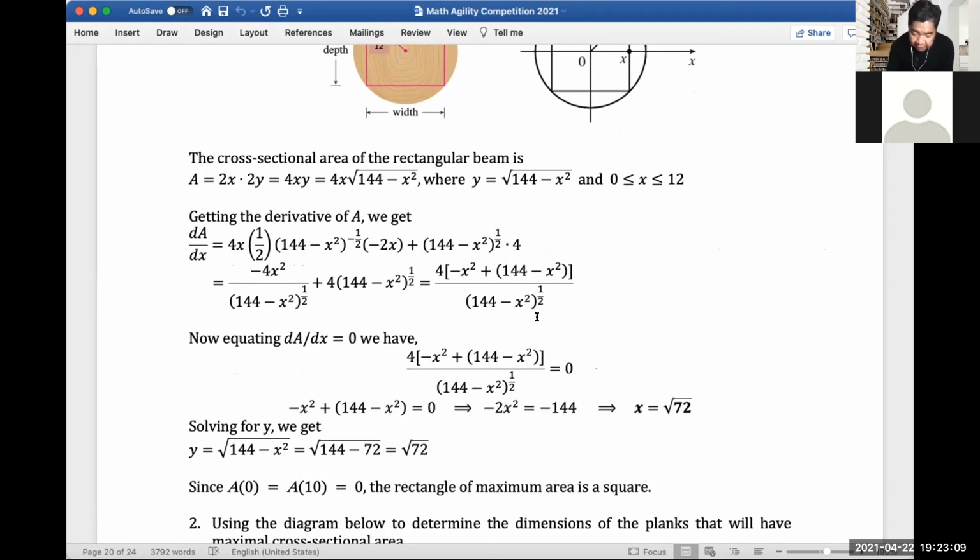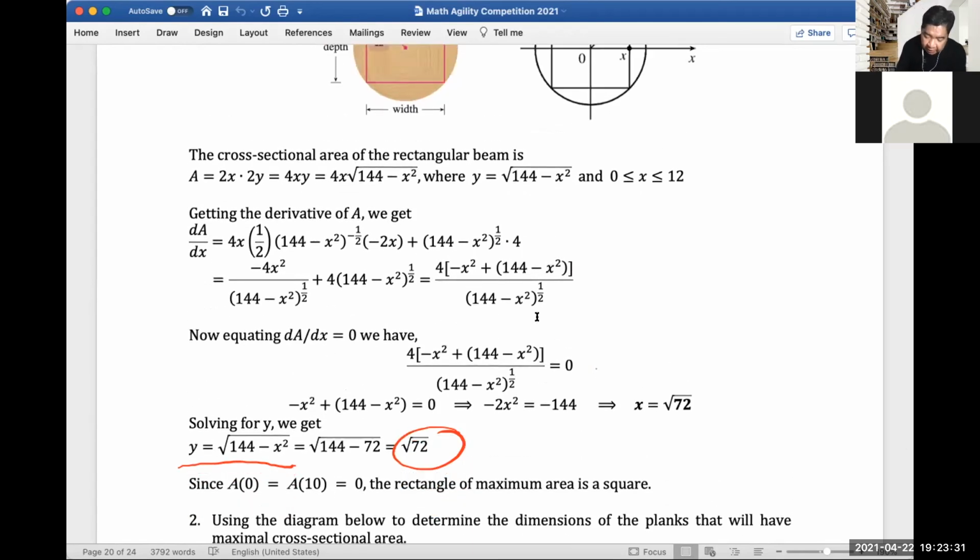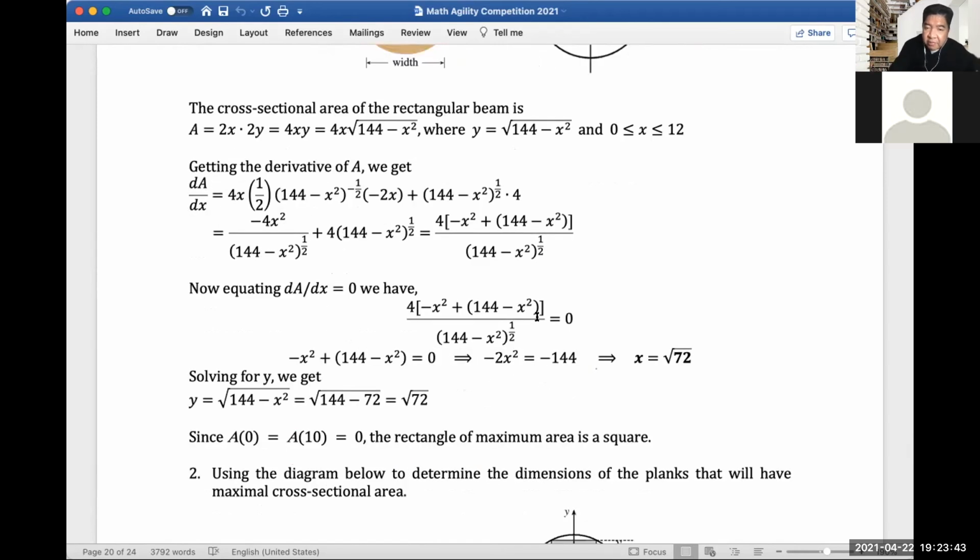Substituting it in the equation here for y, we get again the square root of 72. So the value of x is equal to the value of y. Therefore, we have proven that the maximum area is a square, right? Even if you try an area at 0 and area at 12, you would get 0 still. And the rectangle of maximum area is a square.